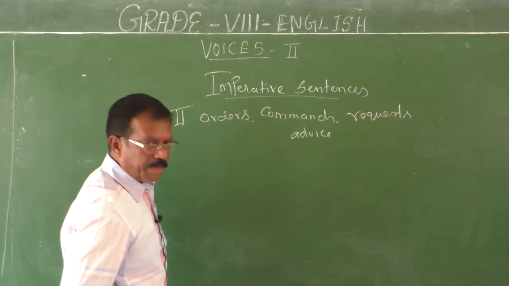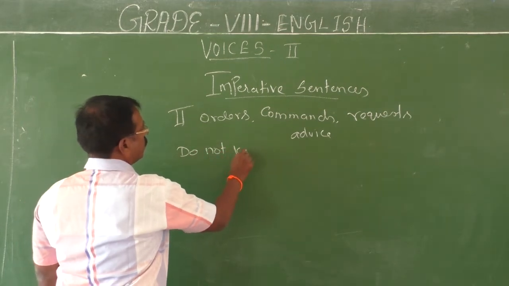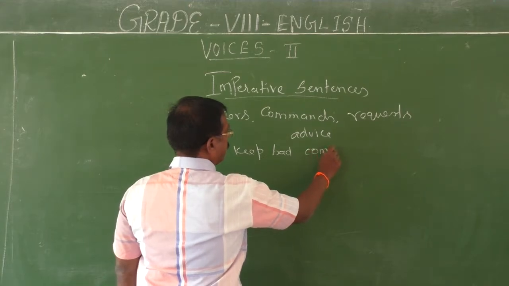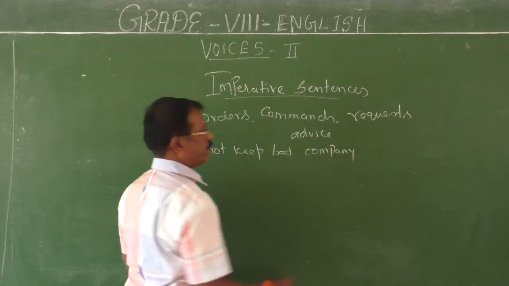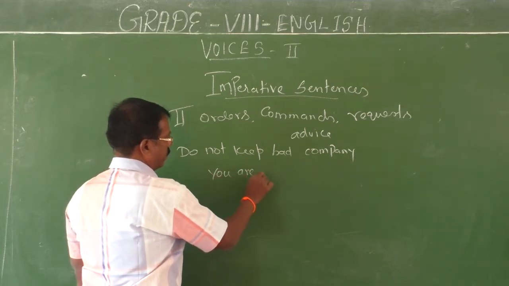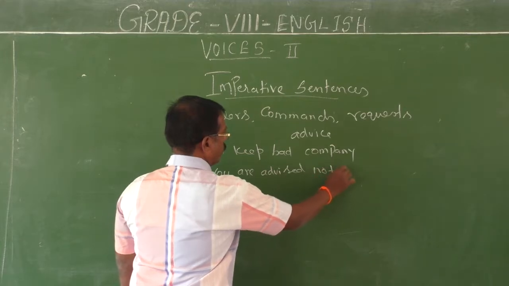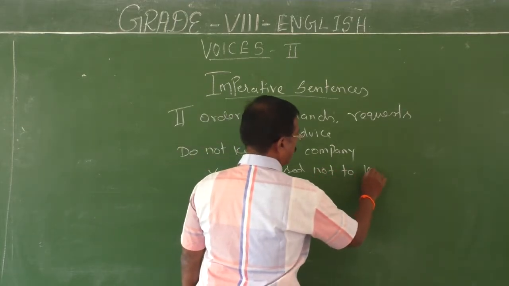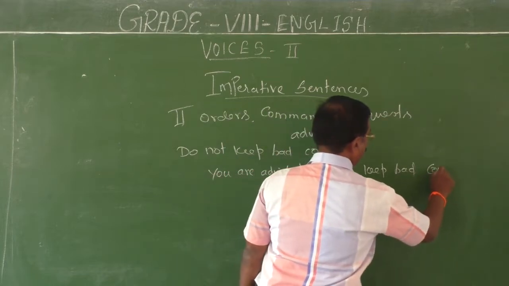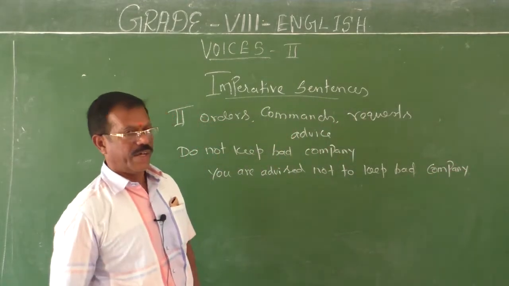Do not keep bad company. How can you change this into passive? You are advised not to keep bad company, because it is in the form of advice.